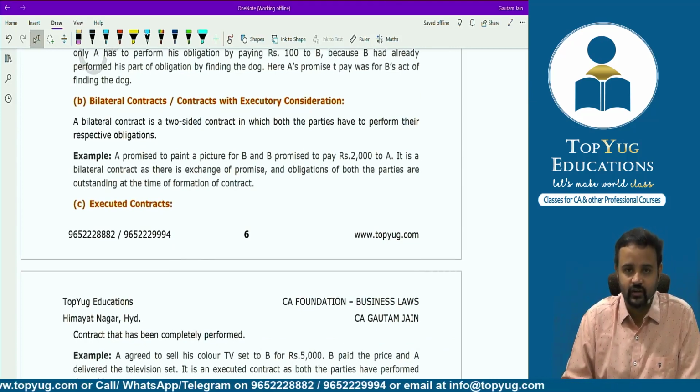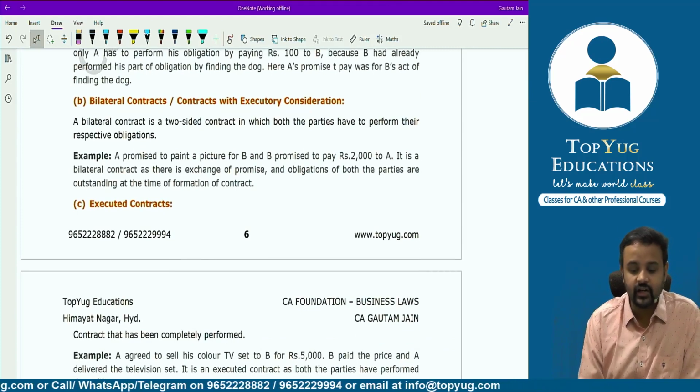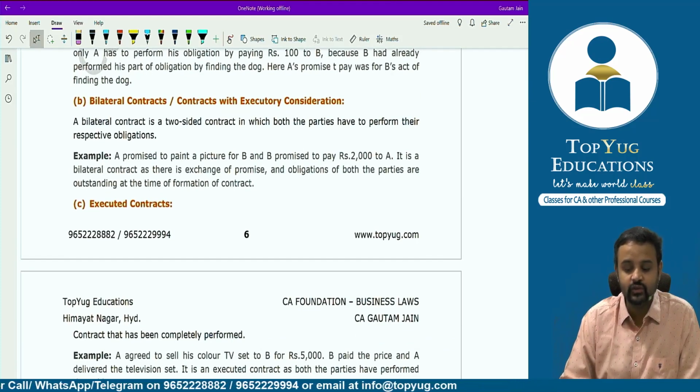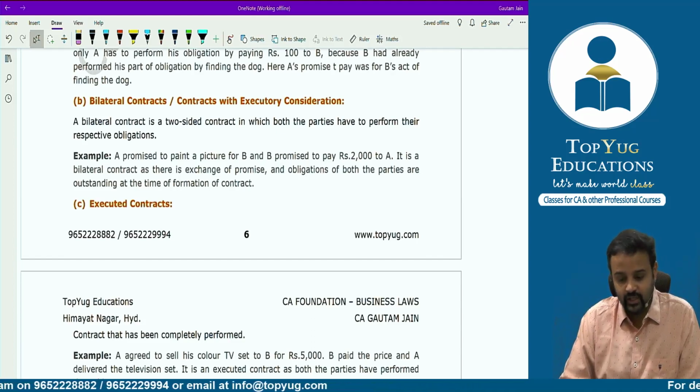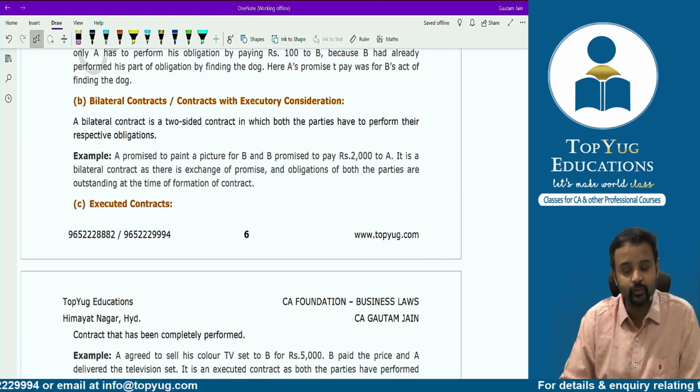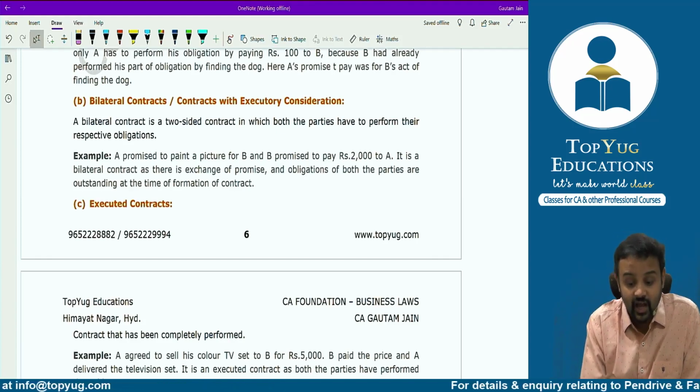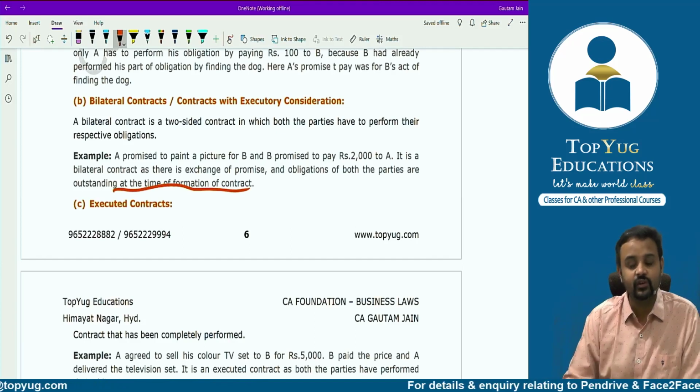So unilateral contract. Then bilateral contract is a two-sided contract in which both the parties have to perform their respective obligations. Example, A promised to paint a picture for B and B promised to pay rupees 2000 to A. It is a bilateral contract as there is exchange of promise and obligations of both the parties are outstanding at the time of formation of the contract, right?